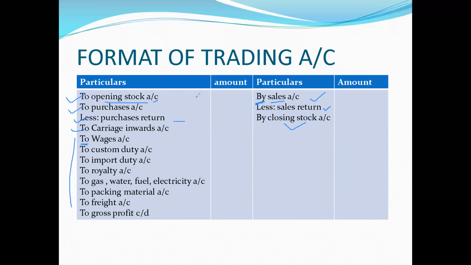When all the expenses and income are recorded, the company has to find out the balance. When the income is more than the expenses, then the company will get gross profit. In case expenses are more, then the company will incur the gross loss. So that's all about the trading account.